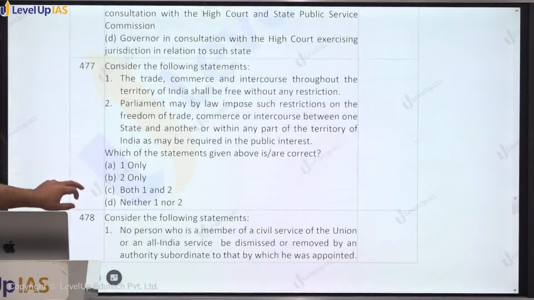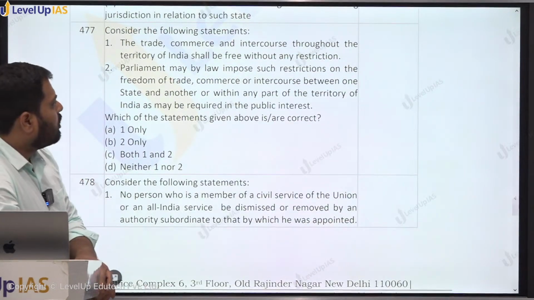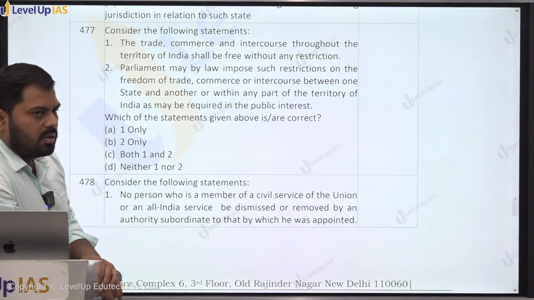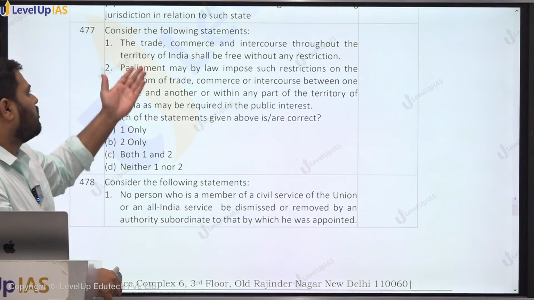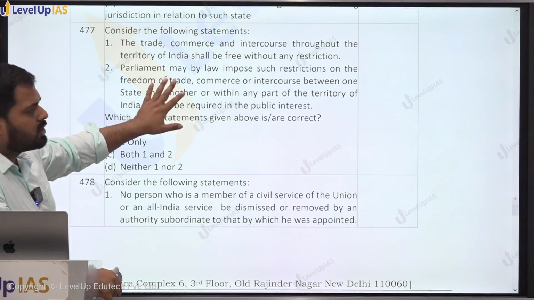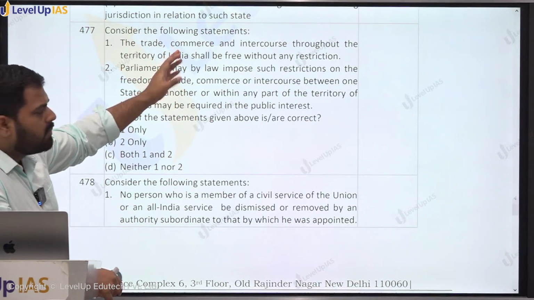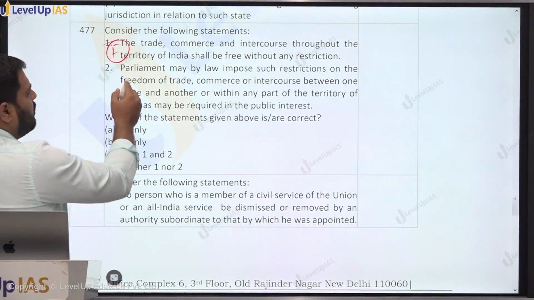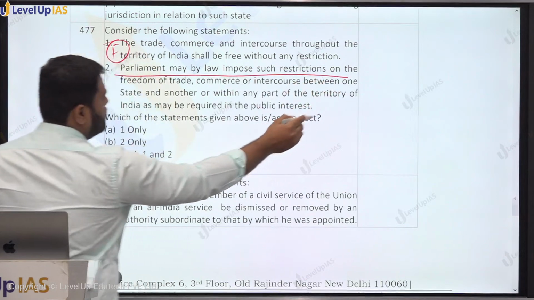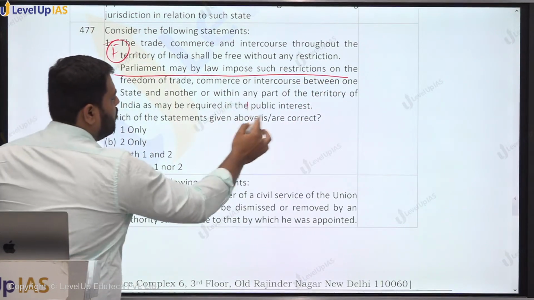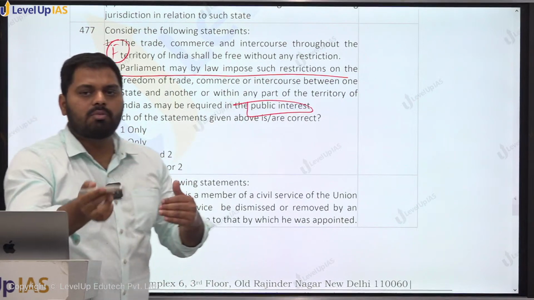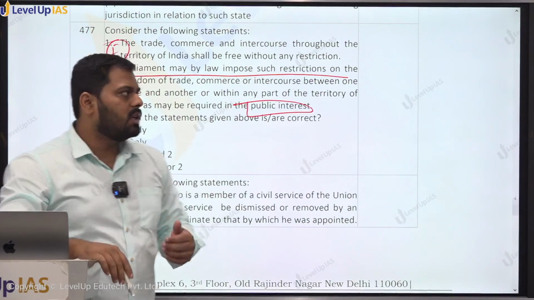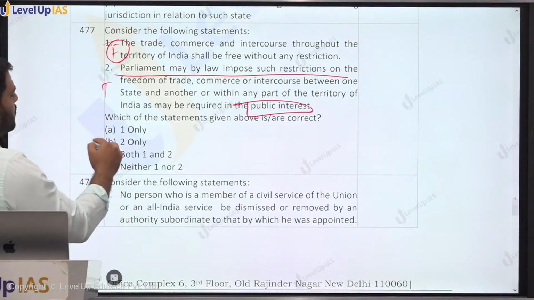Consider the following statements. The trade, commerce and intercourse throughout the territory of India shall be free without any restrictions. Restrictions can be applied. तो either one will be true or two will be true. तो एक restriction बताता है, दूसरा बोलता है free है. तो first is false because it is not unrestricted. Parliament may by law impose the restrictions. On what ground? On the ground of public interest. If there is a scarcity of some goods in one portion of the particular state, so there can be restriction which is imposed upon them. This is a true statement.